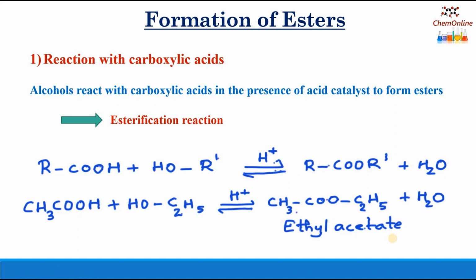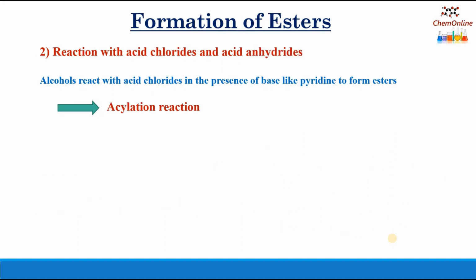Usually this reaction is carried out in the presence of concentrated sulfuric acid. The presence of such a concentrated acid will ensure the removal of water formed and shift the equilibrium to the right. That is, it will favor the formation of the products. The next reaction is also the formation of esters, by reacting with acid chlorides and acid anhydrides.